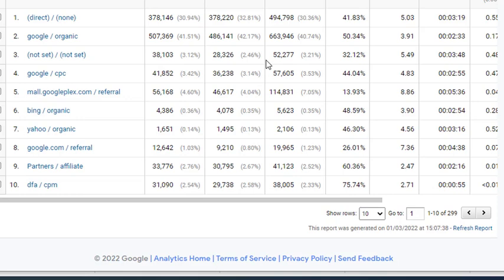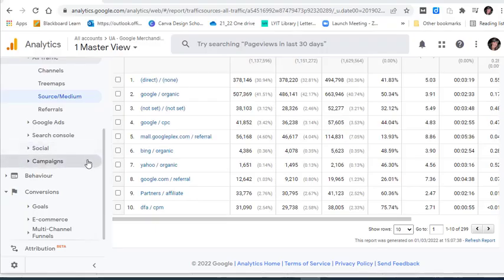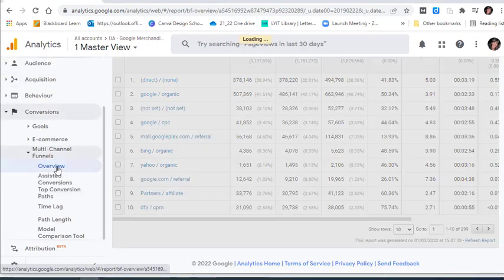So what we want to take a look at and see is, where else have they been, is there anywhere else that Google has tracked them, and can we give credit where credit is due? So what we're going to take a look at now is how Google attributes the conversions and how it decides, and you can actually make a change to how it decides what channel or medium or source gets credit for the conversion. So let's take a look at multi-channel funnels, and we'll take a look at the overview.